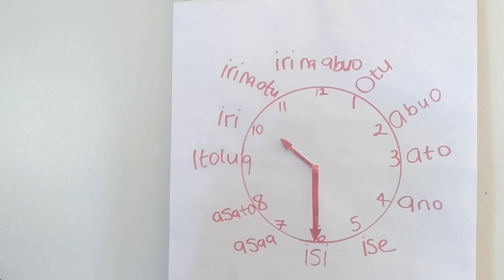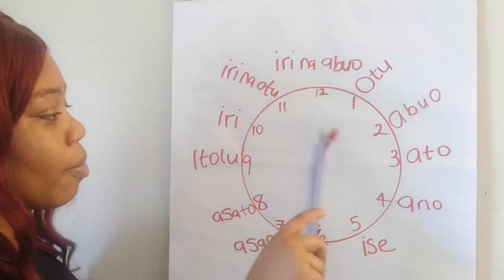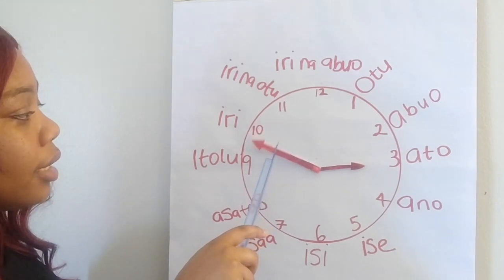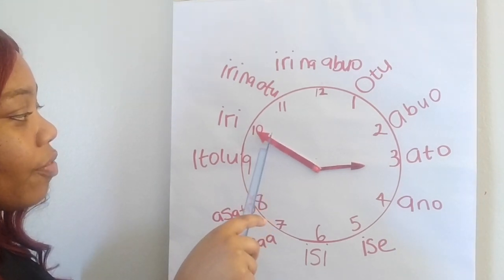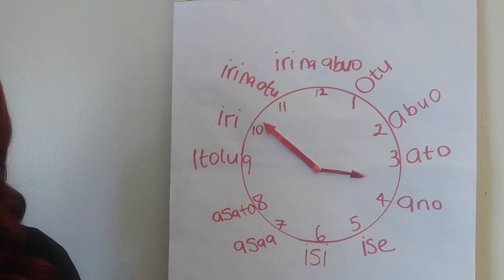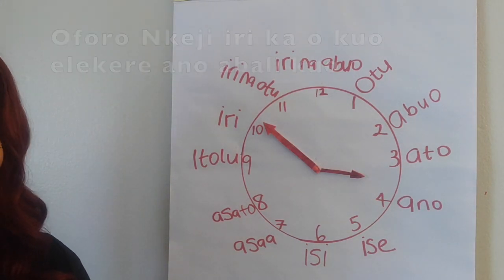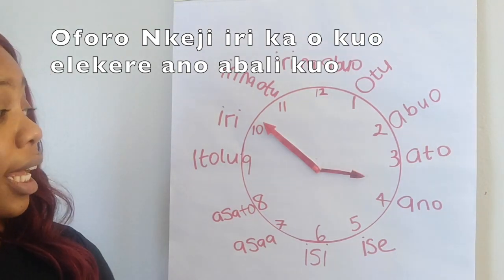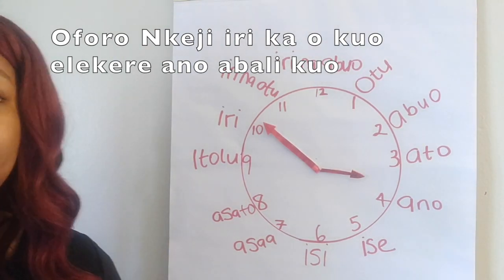Now, let's go back to the 3 we were at. This is 3:50, right? What are you gonna say? You're gonna say Oforo Nkeji iri ka elekere ano abali kuo.